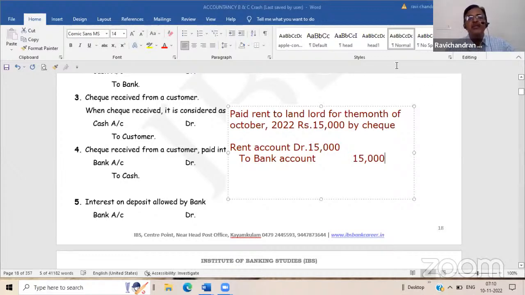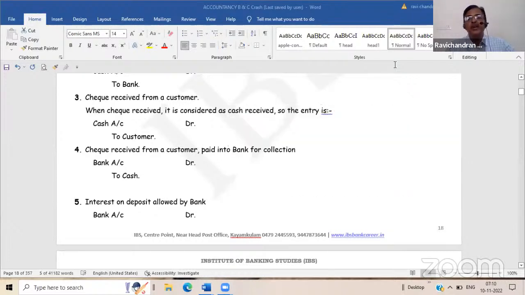Okay. Rectification of errors, you have to learn these types of entries. Definitely in the question paper, they will ask like this. So if there are 3 aspects, here the 3 aspects are rent, landlord and bank. If there are 3 aspects, you have to analyze the transaction to see whether any relevance has to be given to the person. If you give debit or credit, he will either become debtor or creditor.